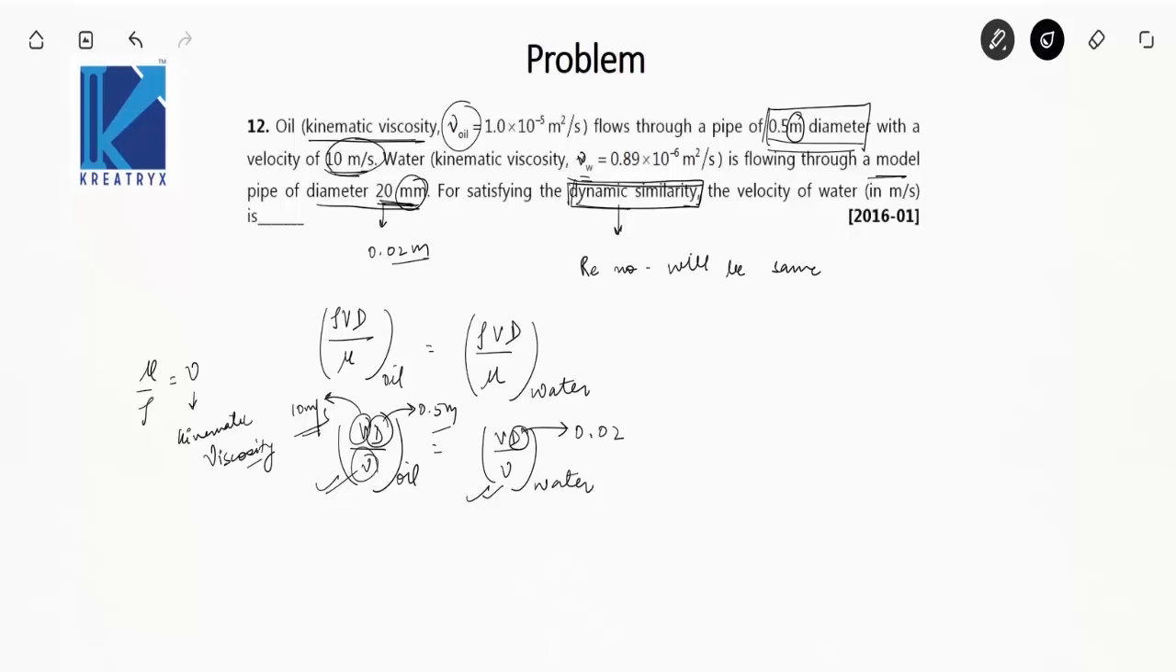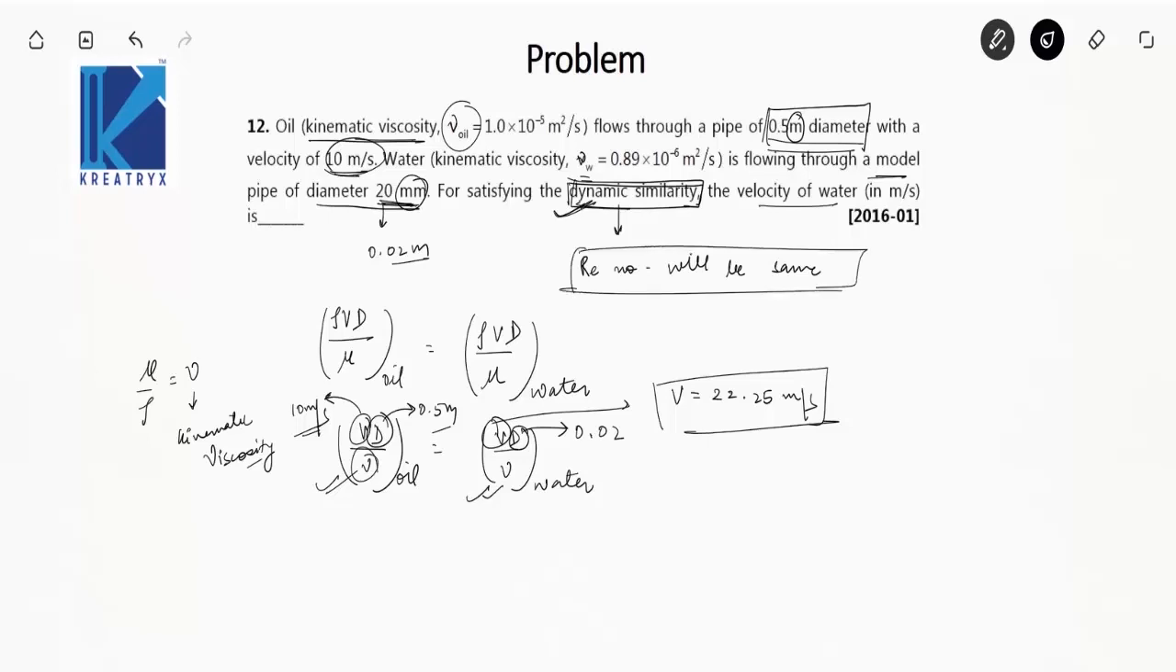And we have to find out the velocity of water. Put the values, get the answer. Velocity will be equal to 22.25 meter per second. Pretty simple question. All you have to do is find the keyword, which was dynamic similarity. So for dynamic similarity, Reynolds number will be same. Okay, let's move on to the next question.